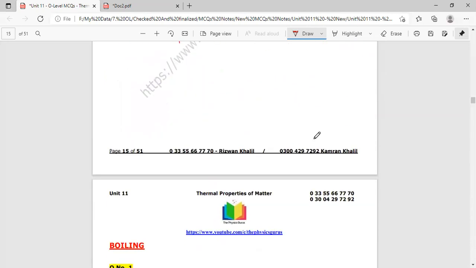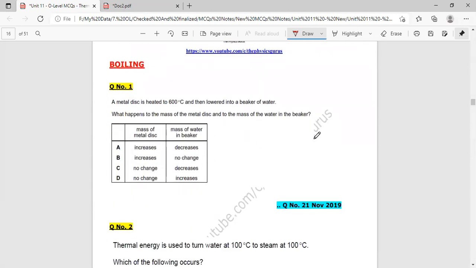Now we will move towards another MCQ. A metal disc is heated to 600 degrees Celsius and then lowered into a beaker of water. What happens to the mass of the metal disc and to the mass of the water in the beaker?